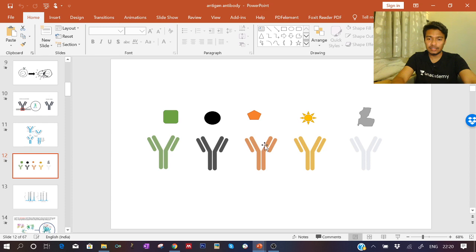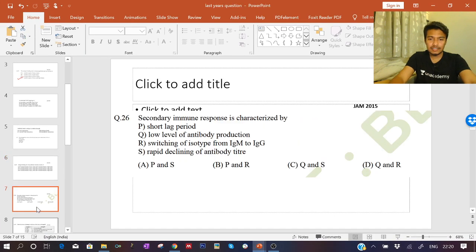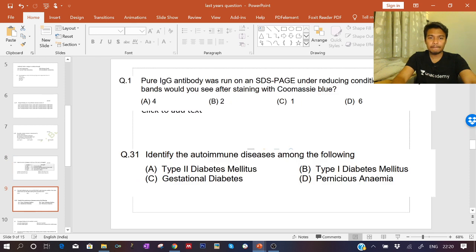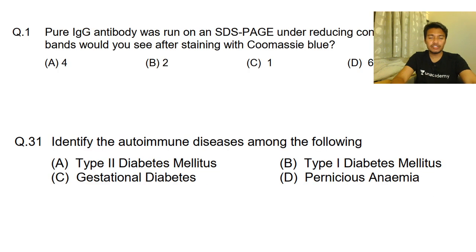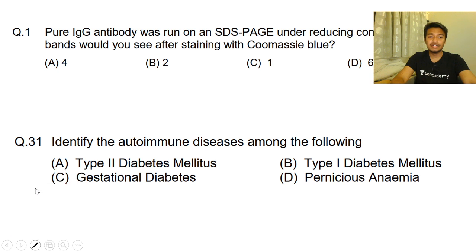So let's just discuss that. In 2016, they asked this same question. See this question, which is written as question number 1. A pure IgG antibody was run on an SDS-PAGE under reducing condition. Important topic, reducing condition. So what does reducing condition mean? Either they have treated with dithiothreitol or any reducing agent which would lead to the breakdown of the disulfide linkage.